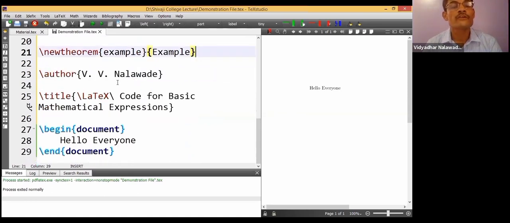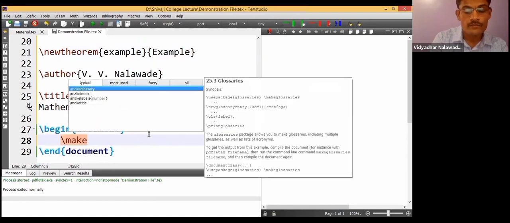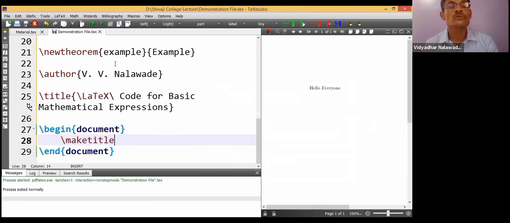Author of this is V. V. Nalawade, myself, and the title of my talk is LaTeX Code for Basic Mathematical Expressions. The first command I'll be giving here is make title. Make title helps us to give the title of our document. So backslash maketitle is the first command.